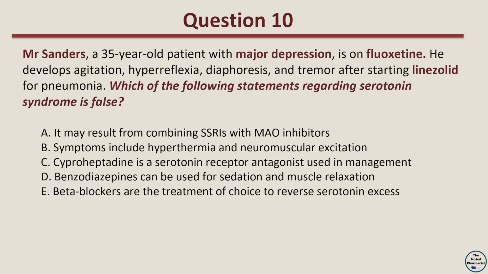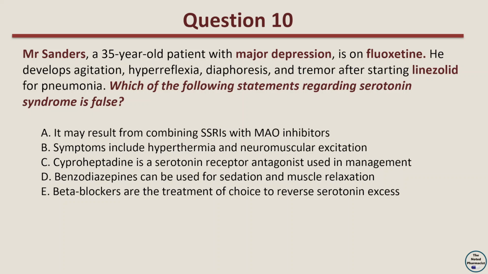Question 10. Mr. Sanders, a 35-year-old patient with major depression, is on fluoxetine. He develops agitation, hyperreflexia, diaphoresis, and tremor after starting linezolid for pneumonia. Which of the following statements regarding serotonin syndrome is false? Option A. It may result from combining SSRIs with MAO inhibitors.